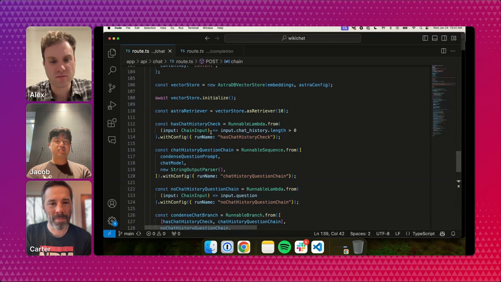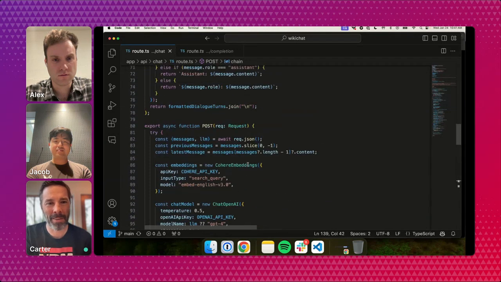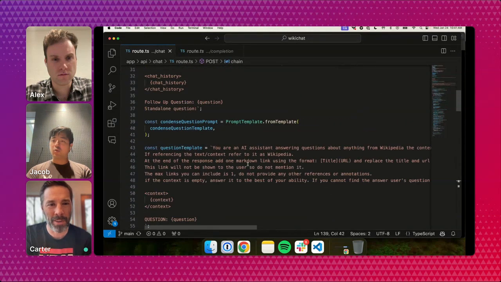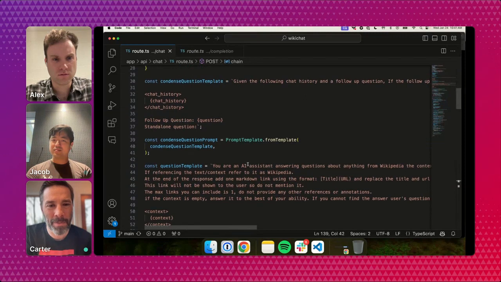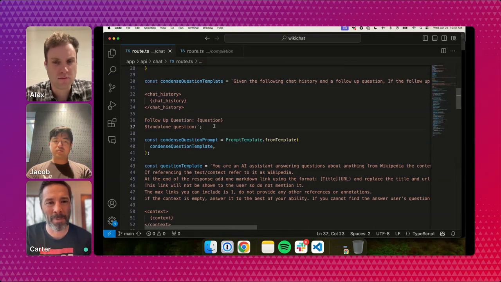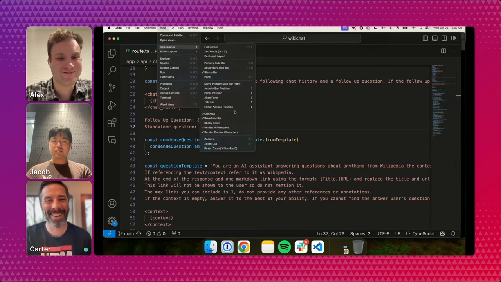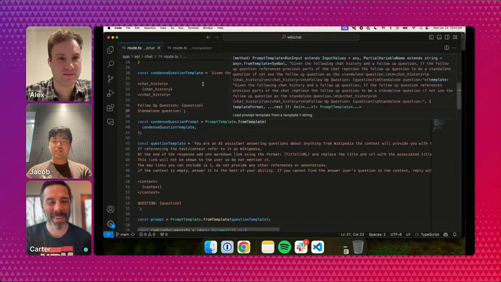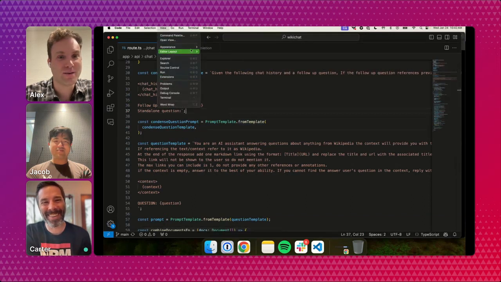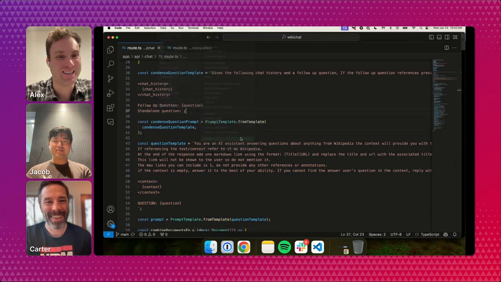Absolutely. Alex, do you want to go back up to where that prompt is? I think some people are asking about specifics of these prompts, right? If you look right there, this condense question template. Alex, maybe you could make it bigger by one more increment. Command plus, you got it. Like Apple plus, baby. It's your friend. Nope, that was the wrong way. The opposite way. Zoom in.